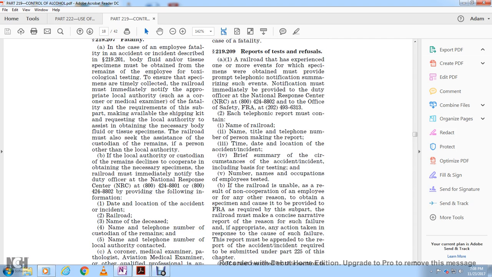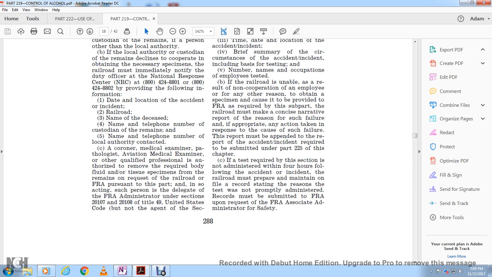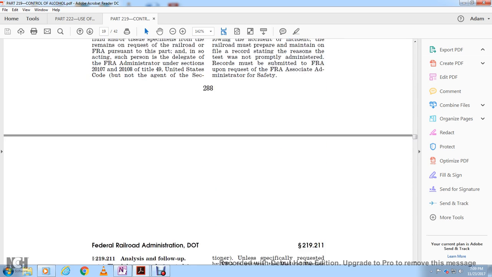If the railroad is unable to comply due to non-cooperation of the employee or any other reason for obtaining the specimen, or to provide the FRA requirements under this subpart, the railroad must make a concise narrative report of the reason for such failure and any action taken to respond to the cause of such failure. The report must be appended to the report of the accident or incident required to be submitted under Part 225 of this chapter. If a test required by this section is not administered within 4 hours following the accident or incident, the railroad must prepare and maintain on file a record stating the reason the test was not promptly administered. The records must be submitted to the FRA upon the request of the FRA Associate Administrator for Safety.